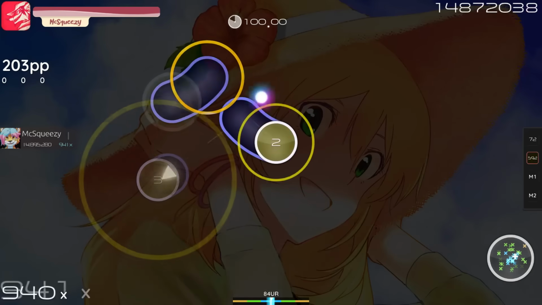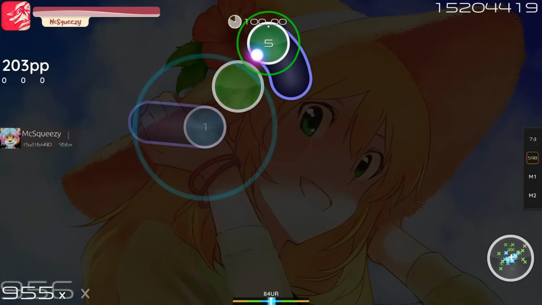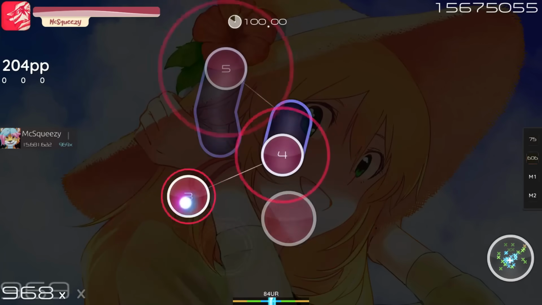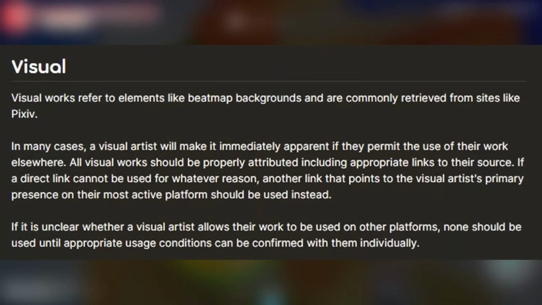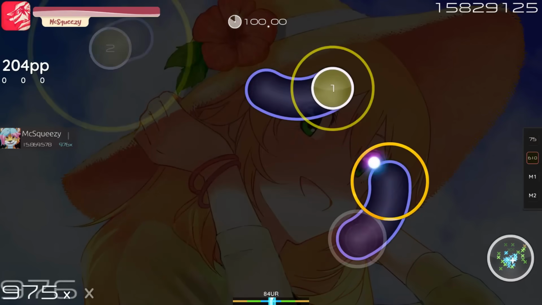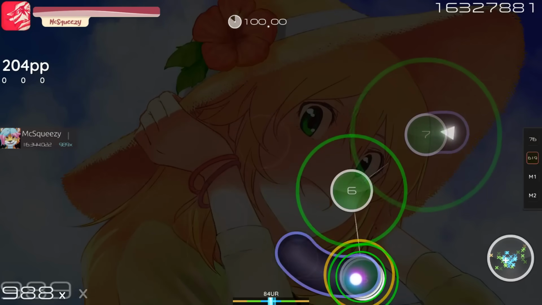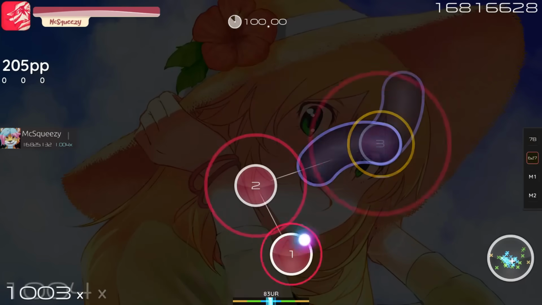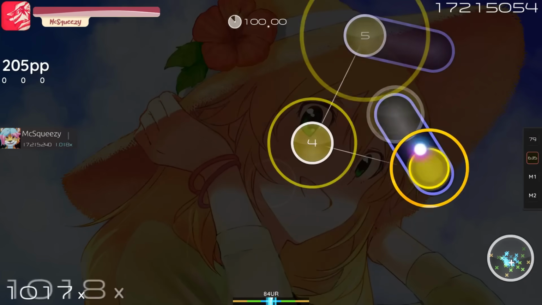Another really important thing to also be careful of is the visuals that you use for your map as well. You can pause to read this here, but essentially you need permission from them, just like for the songs that you use for the map. Honestly, we should all be grateful that these artists that are listed on this page right here are all giving us permission to use their songs. Because again, if it wasn't for artists and their songs, this game wouldn't even exist.